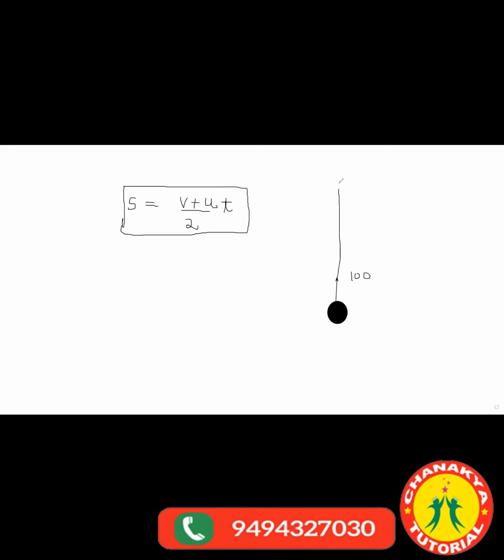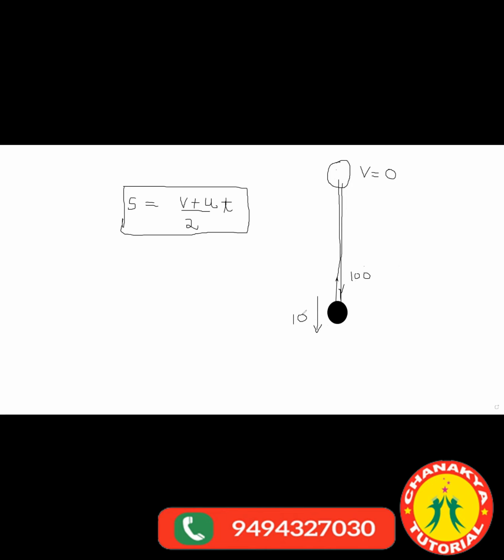This goes up, it stops for an instant, then it comes down. This is again motion in a straight line, guys. Now tell me, when it reaches the topmost point, its velocity becomes what? 0. Initial velocity is how much? 100. Now you tell me, acceleration due to gravity is how much? 10.